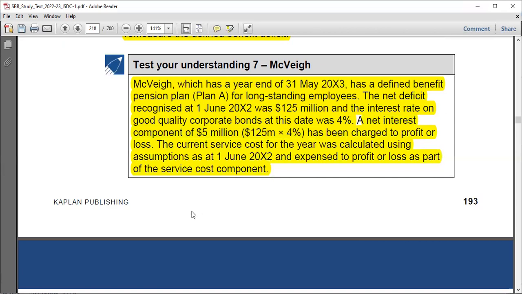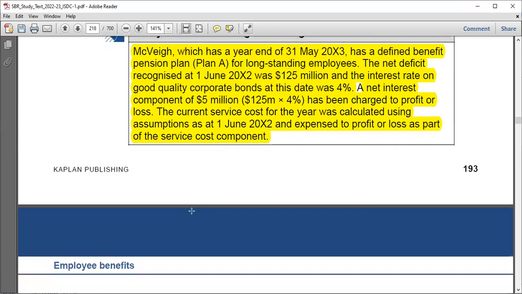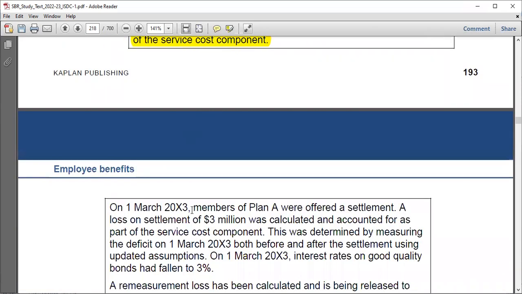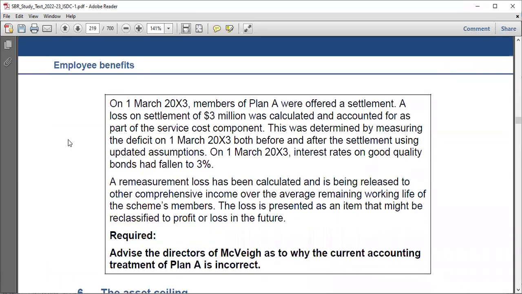But let's say in months forward, either curtailment or amendment or settlement occurs. What would you do? Here, the point is here. On 1st March 2023, that was 2 months later, right? Members of Plan A were offered a settlement. Now, do you see this? Sometimes you have to read the question, oh, so this question involves that thing. A settlement was made. What was the arrangement? If you settle something, actually, you pay something, but also you extinguish a liability.